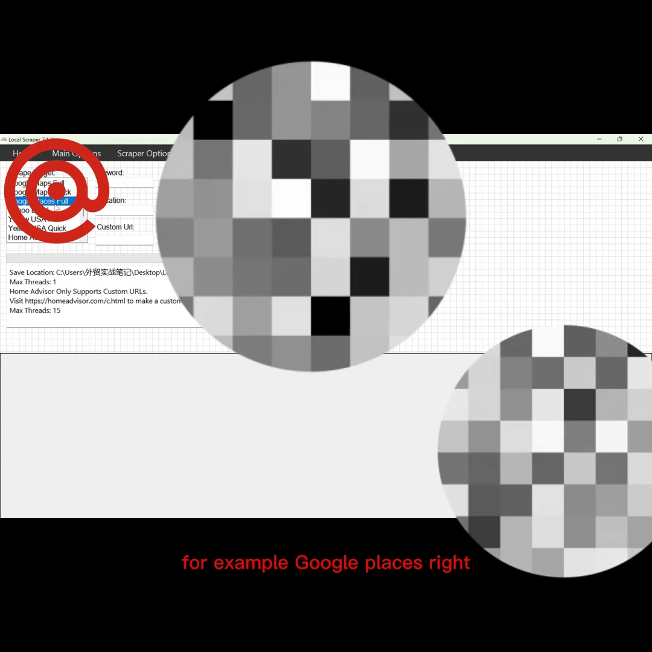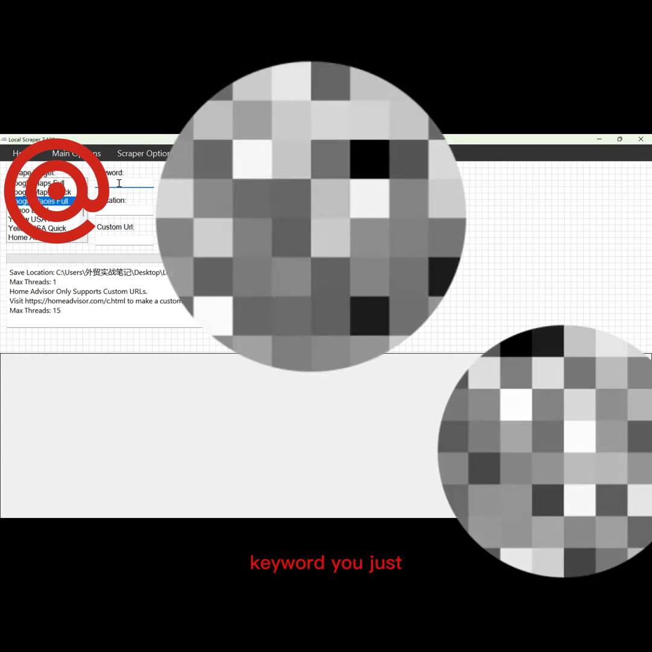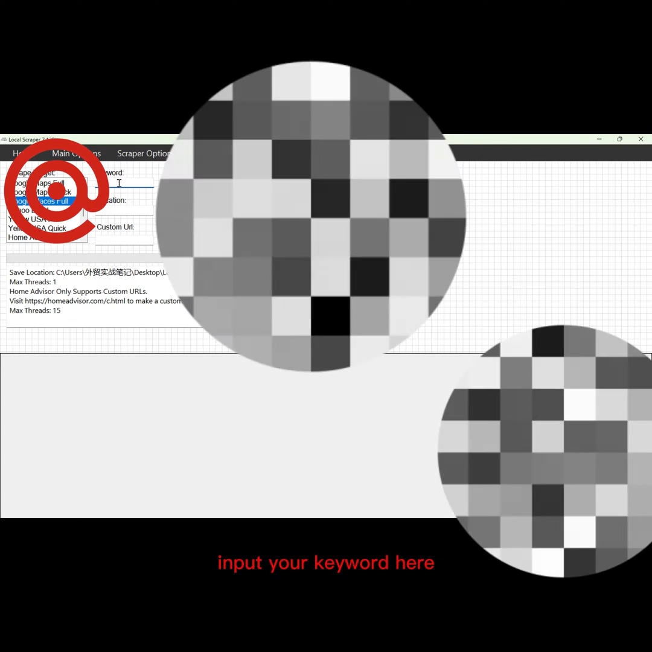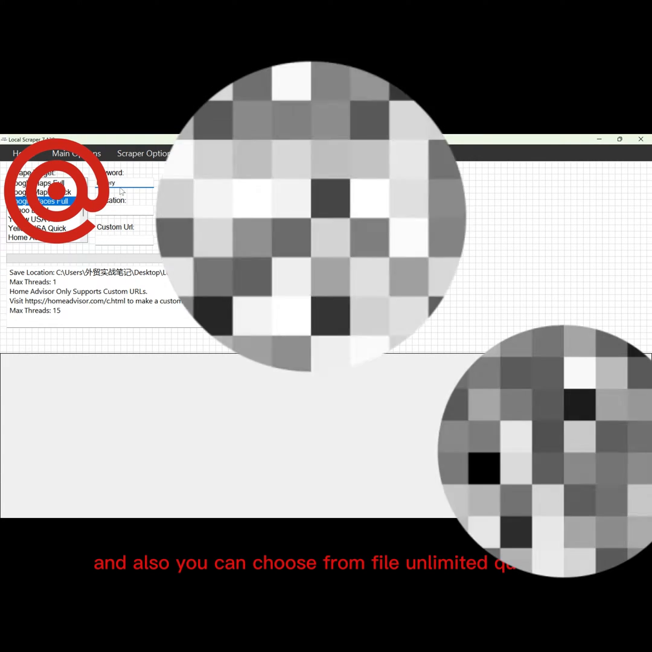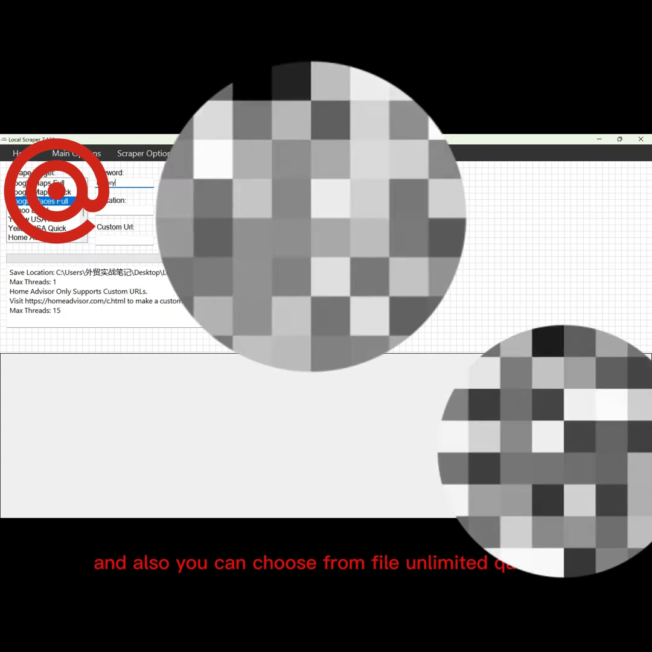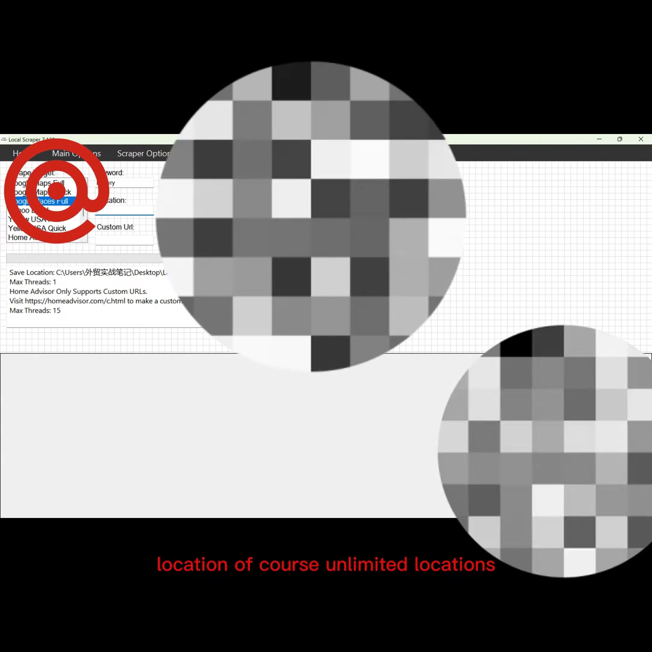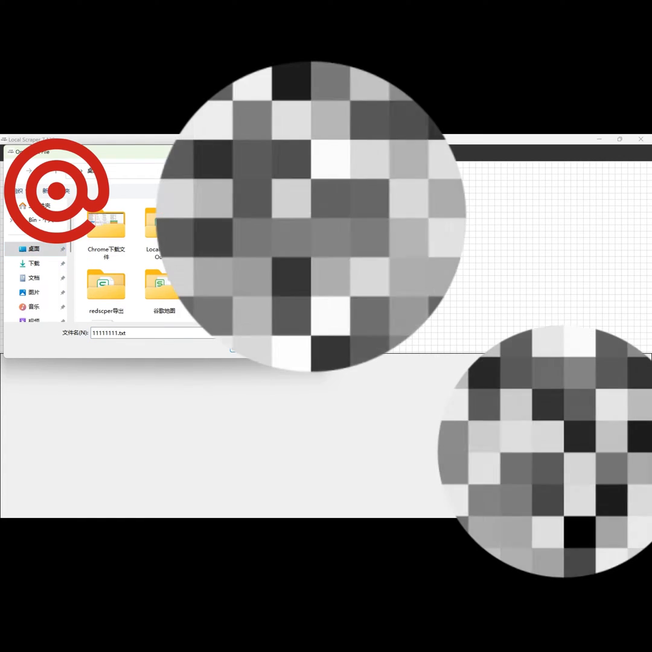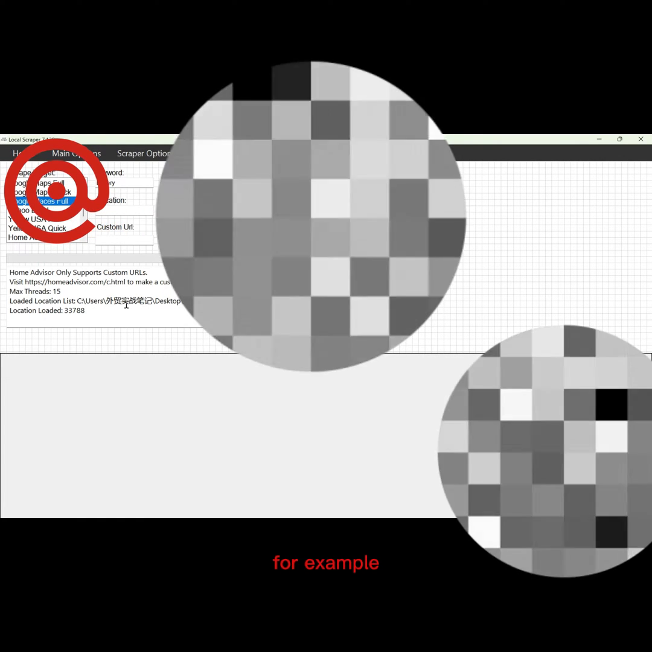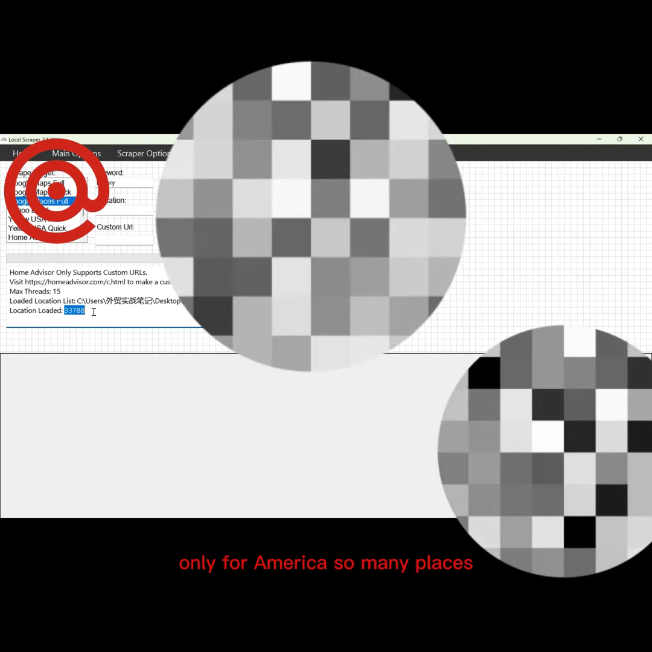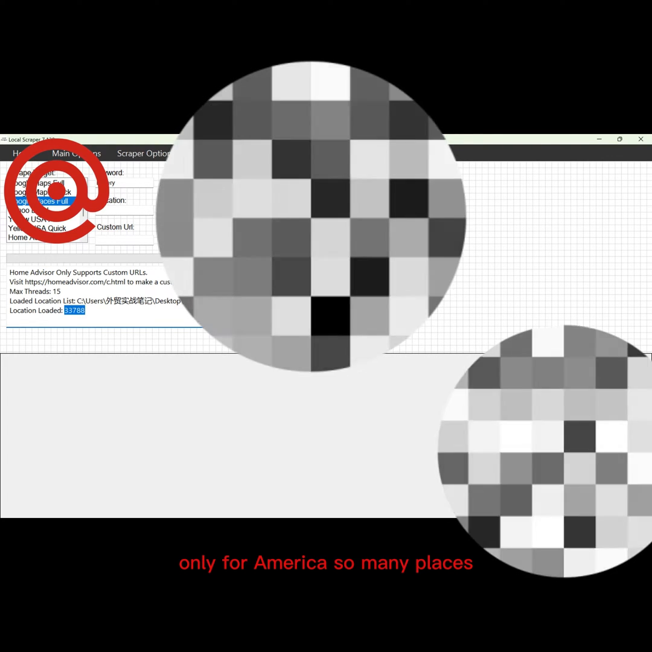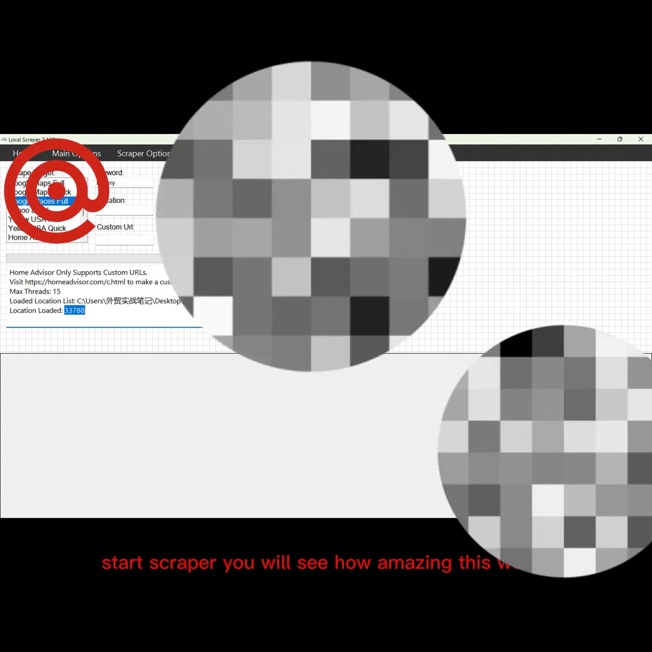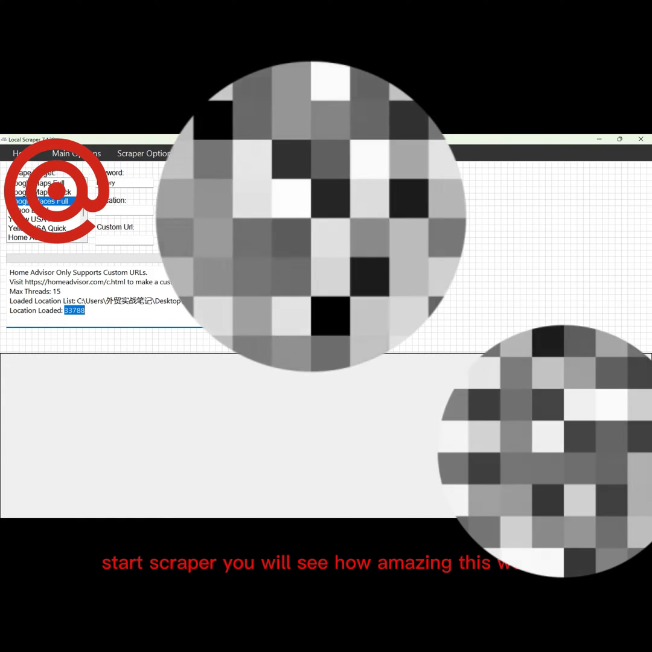For example, Google Places, right? Keywords: you just input your keyword here, and you can also choose from a file, with unlimited keywords. Location, of course, unlimited locations. For example, only for America, there are so many places. And then you just click Start Scraper. You will see how amazing this works.